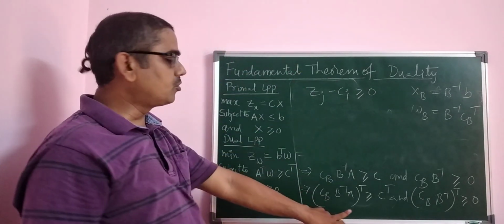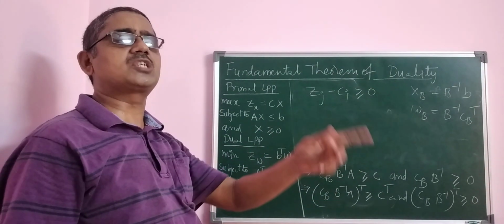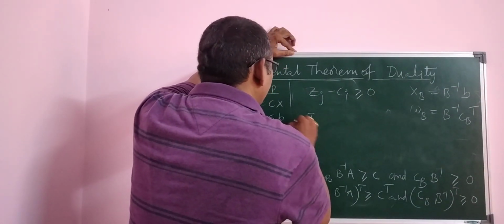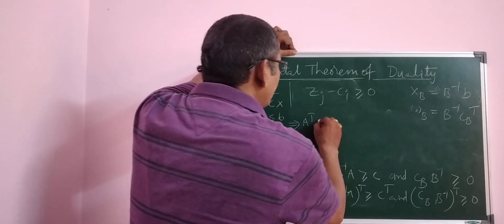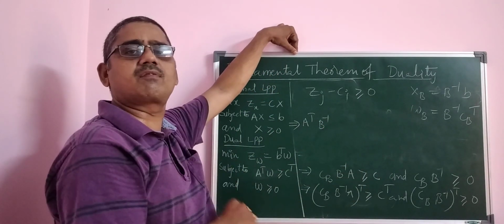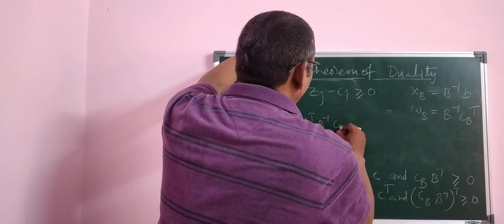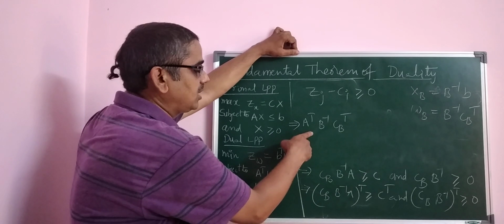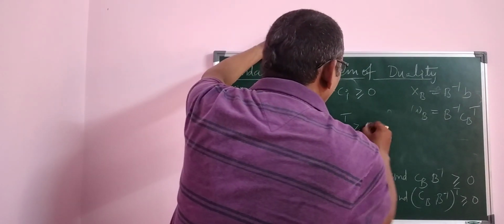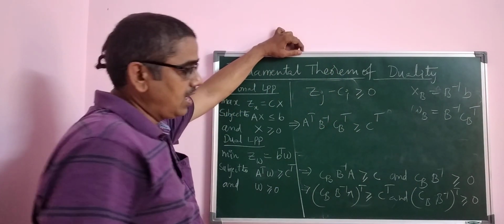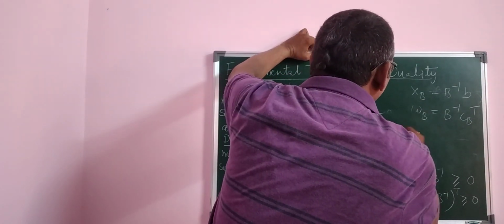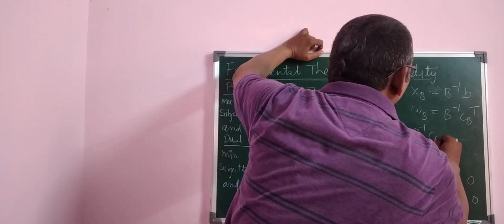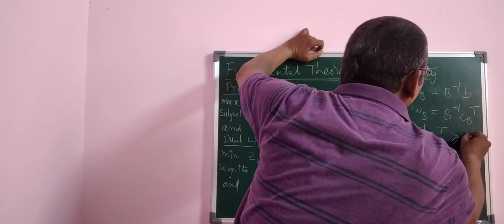Take the transpose of the products: A transpose, B inverse transpose, CB transpose is greater than or equal to C transpose. Now the second one: B inverse transpose, that is B inverse, and CB transpose is greater than or equal to 0.